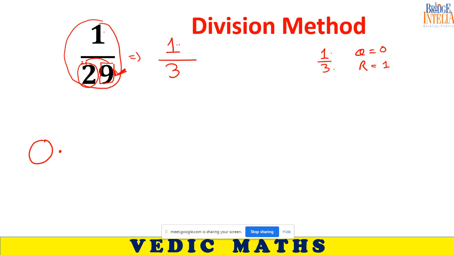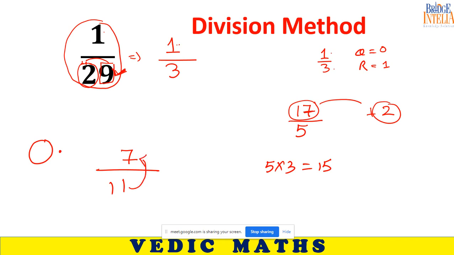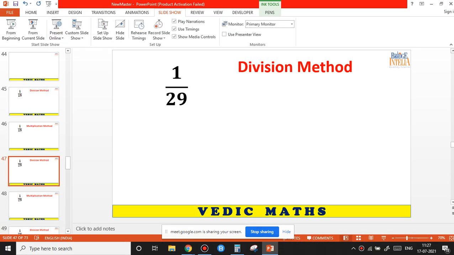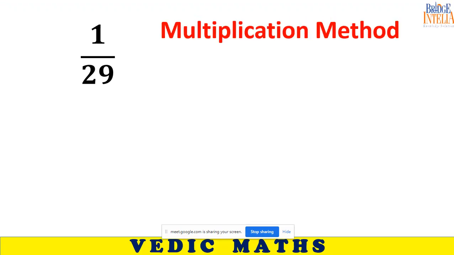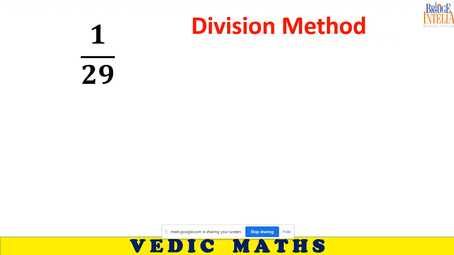See, if you are dividing 17 by, let's say, 5, 5 threes are 15. So you are dividing 17, what is the remainder? Remainder is 2 or not? If you are dividing, let's say, 7 by 11, not a single time division is going to take place, so the entire number is the remainder. Unless you understand the concept of remainder and quotient, it's not easy for you to grasp this method.